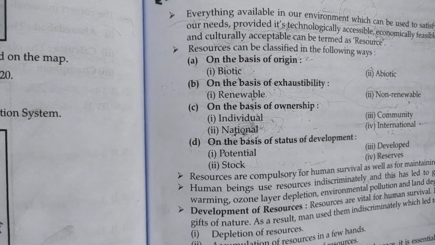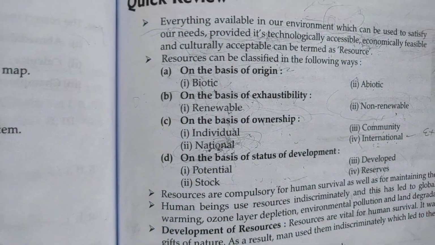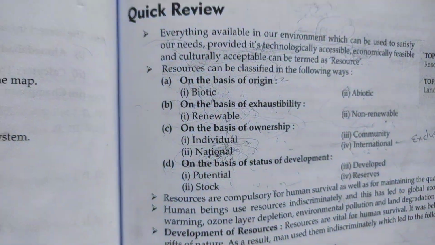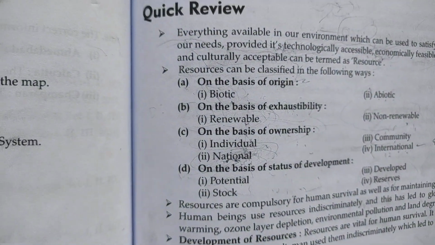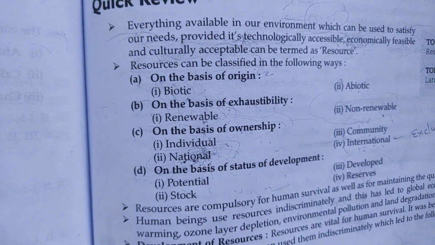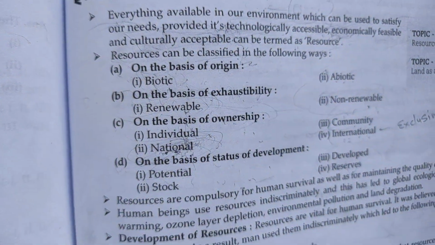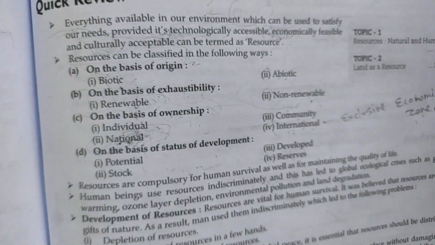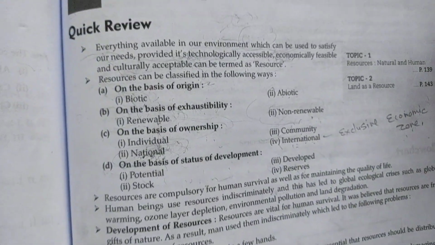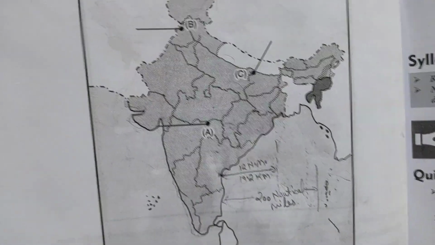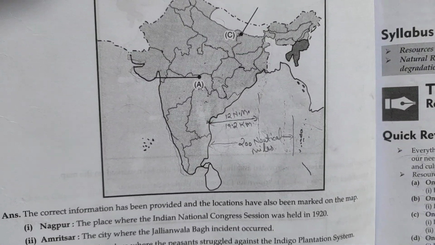Okay, now water resource. There are two types of water resource: inland water resource and oceanic water resource. Inland water resource is national resource, no doubt. But what about the oceanic water resource, which is not inland? So to understand that oceanic water resource, I want you to focus on the political map of India. Here you can go through it.